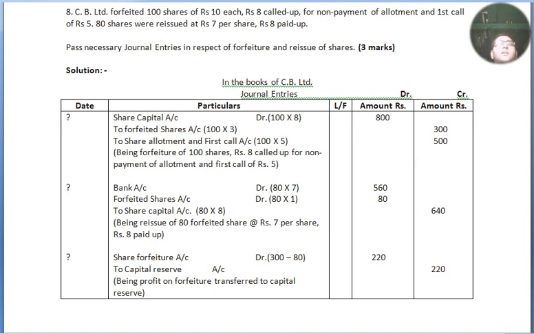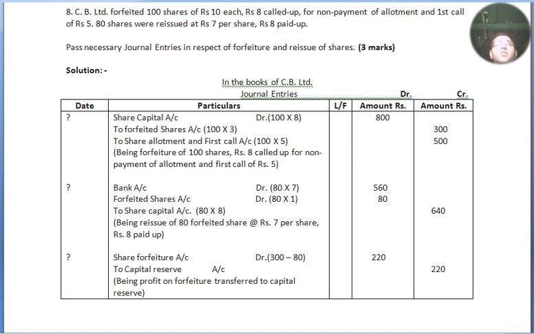Share capital account debited to forfeited shares account debited to share allotment and first call account. Now 100 shares into 8, because the face value of share is 10, but the company has called up only rupees 8, so the value of 8 rupees will be considered instead of 10. To share forfeited account, 100 shares into rupees 3. Why 3? Because we have received 3 rupees and 5 rupees we have not received yet, because allotment and first call money has not been received.